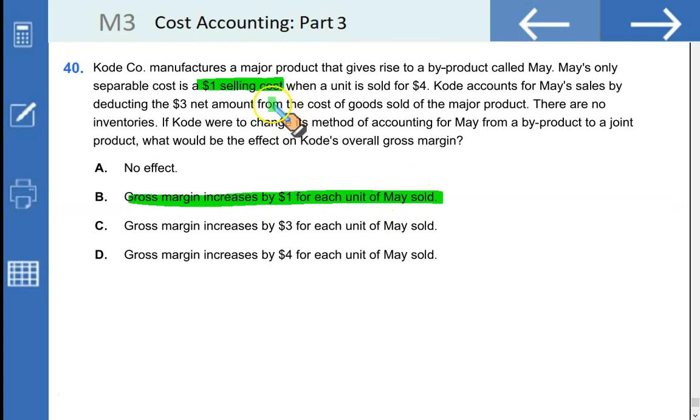Remember, the overall profit will remain the same. It's just that the selling cost, which was originally deducted as an NRV from the cost of goods sold, is now being reversed. So your gross margin would increase by $1. The overall profit would remain the same. So B is the right option.